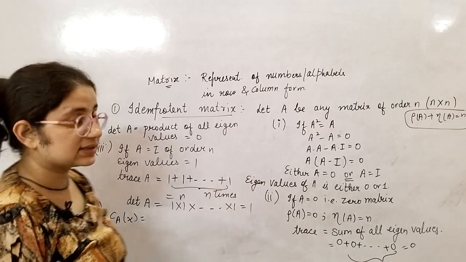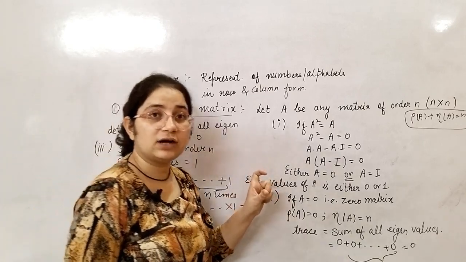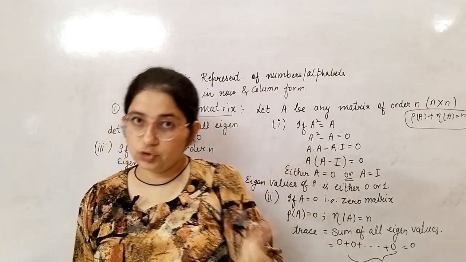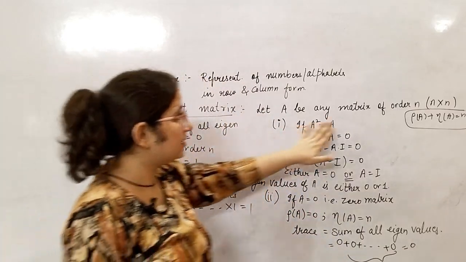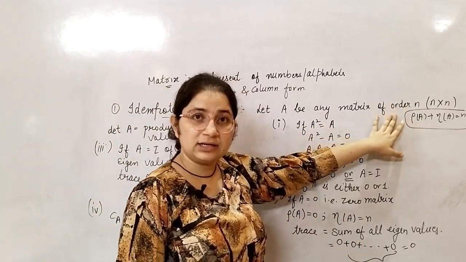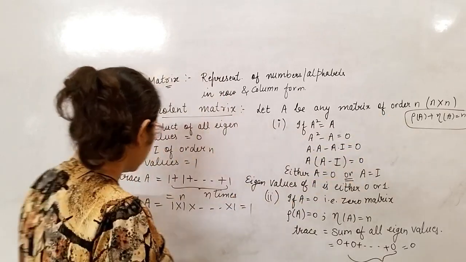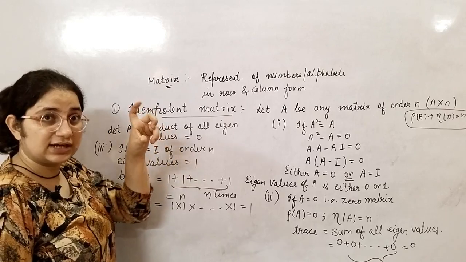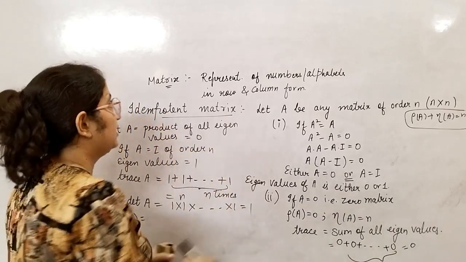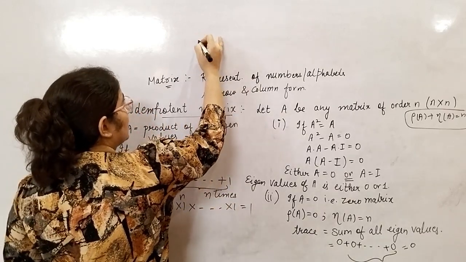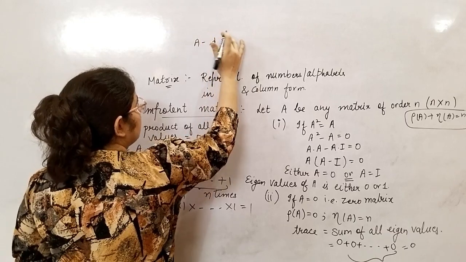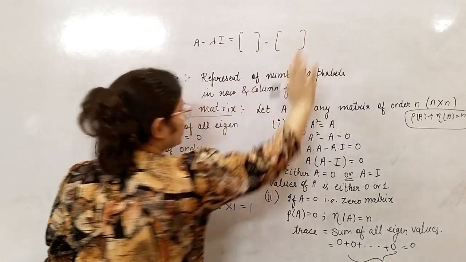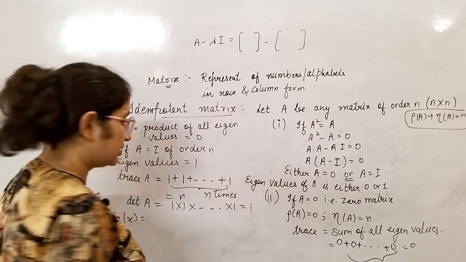Where is the characteristic polynomial generated from? When you find the eigenvalues, that quadratic or cubic polynomial, or here the matrix is of order n, so you will have an n-degree polynomial. So the characteristic polynomial is whatever you get by solving the determinant of A minus lambda times I. When you solve this, the equation that you obtain is called the characteristic polynomial.